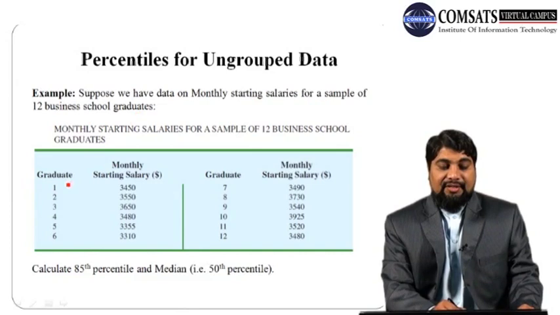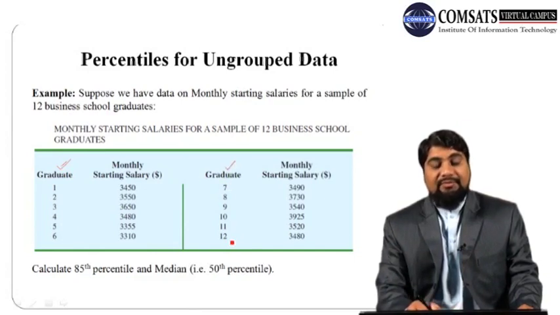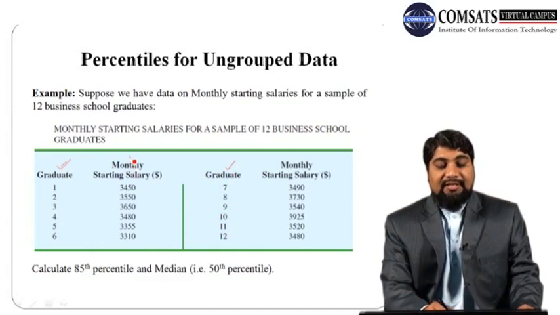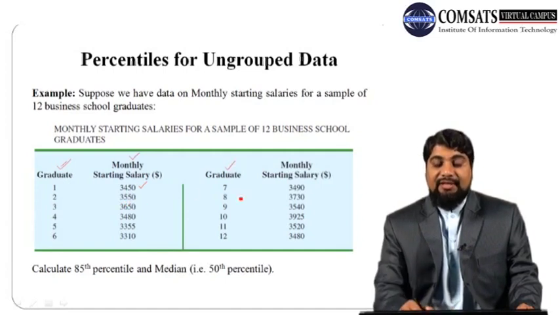In the first column we have the serial number, graduate 1, 2, 3 up to 12, and in the next column we have their monthly starting salary in dollars. The first student is getting $3,450, the second $3,550, and the last one is getting $3,480.